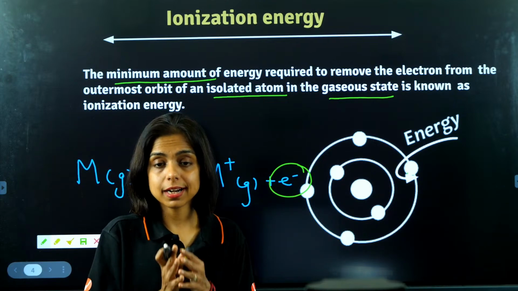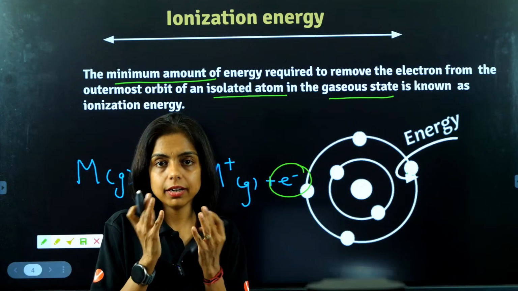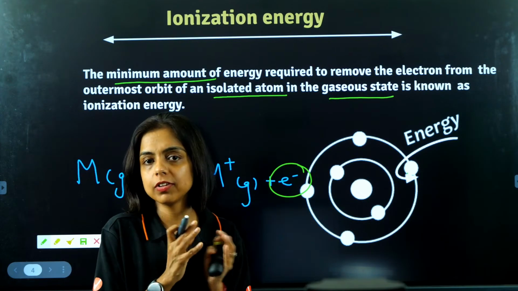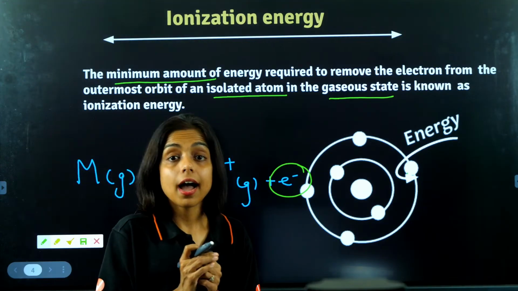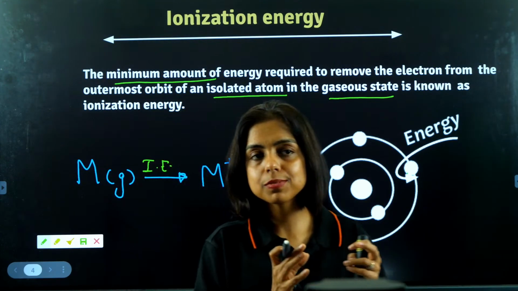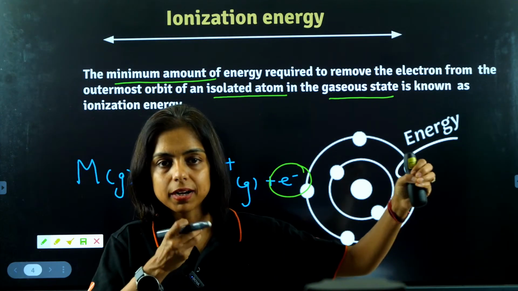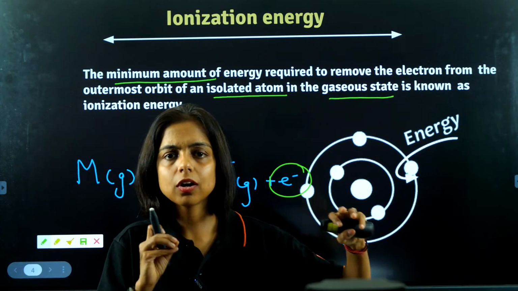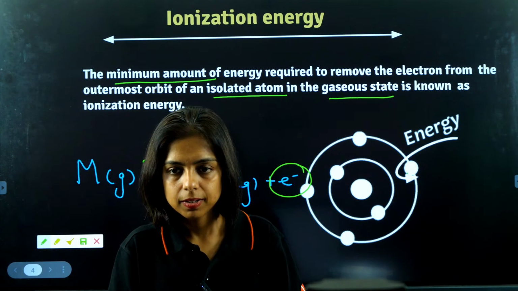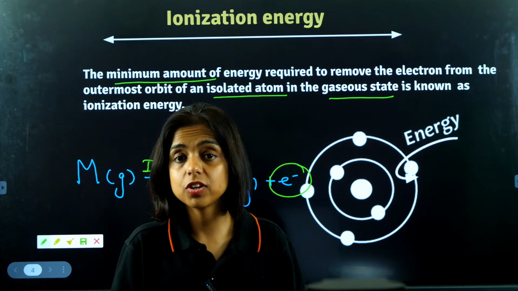Isolated atom means that atom which is not bonded to other atoms, no bond with, no attraction with any other atom. Gaseous state, I hope you know, in gases the atoms, the particles are far away from each other, so they are not affecting each other, they are not attracting or repelling each other in a sense. So that is why these two words in the definition are important.